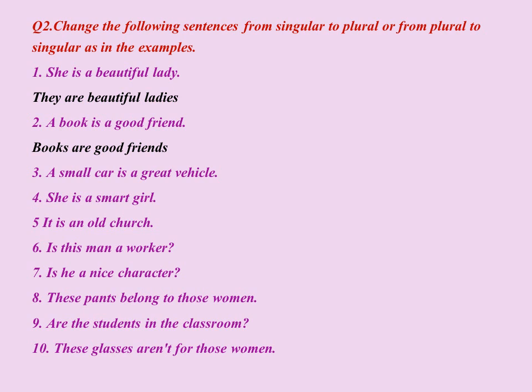Number 3, a small car is a great vehicle. Number 4, she is a smart girl. Number 5, it is an old church. Number 6, is this man a worker? Number 7, is he a nice character? Number 8, these pants belong to those women. Number 9, are the students in the classroom? Number 10, these glasses aren't for those women.